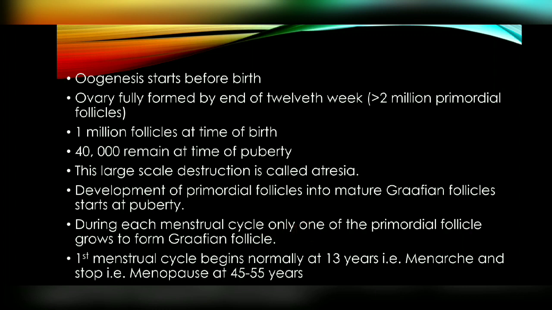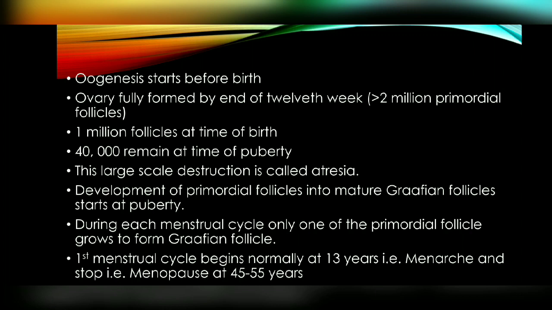So we learned about oogenesis, which starts before the birth. What is the number of follicles? Earlier it is 2 million, and it reduces to 40,000 at the time of puberty. And next we learned about puberty. What is puberty? Puberty is the age at which the reproductive system becomes functional and the sex organs start to produce gametes and the sex hormones. And this large scale reduction is called atresia.